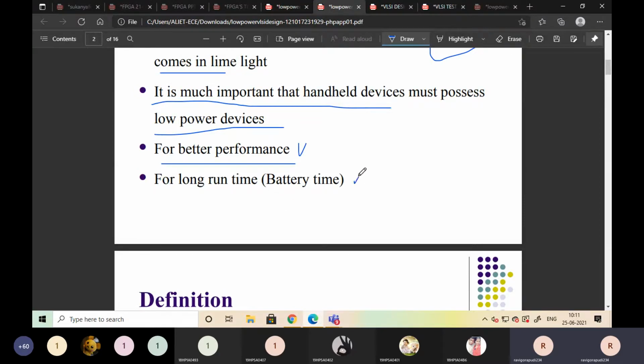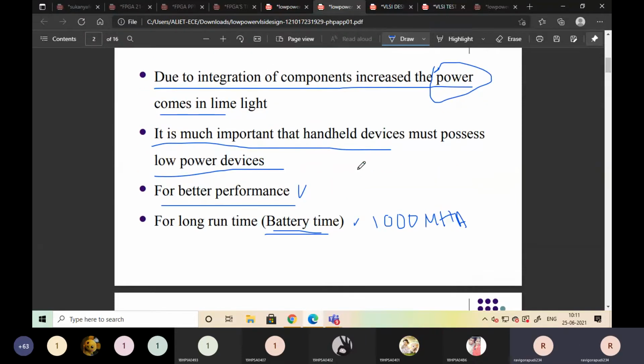Whenever we are going to purchase a mobile, we check the ratings of the battery, like 1000 mAh. We check the battery backup, whether it is a laptop or mobile. These are nothing but the power of the battery. We check how much time it will run. That is why we have to discuss low power.